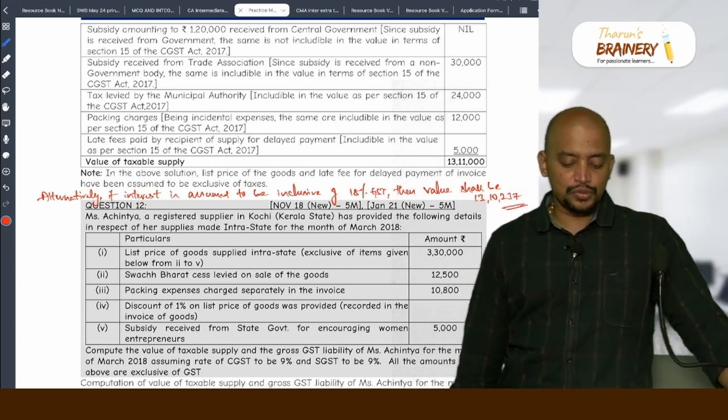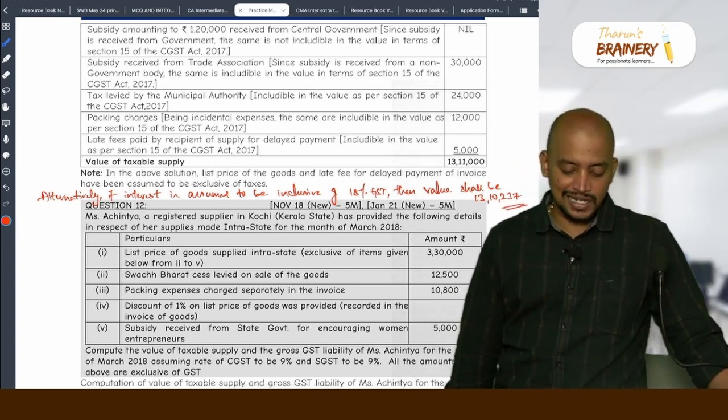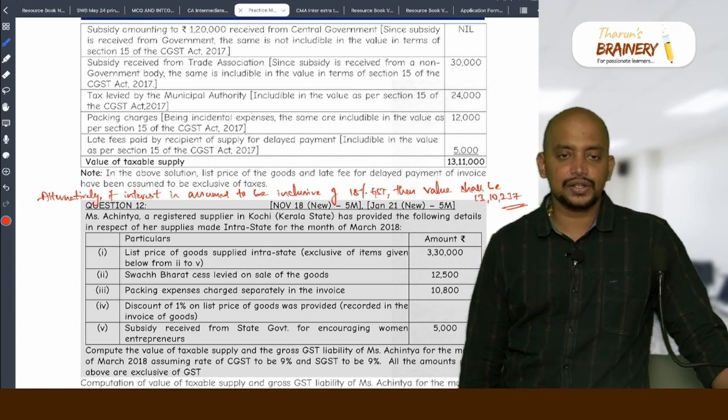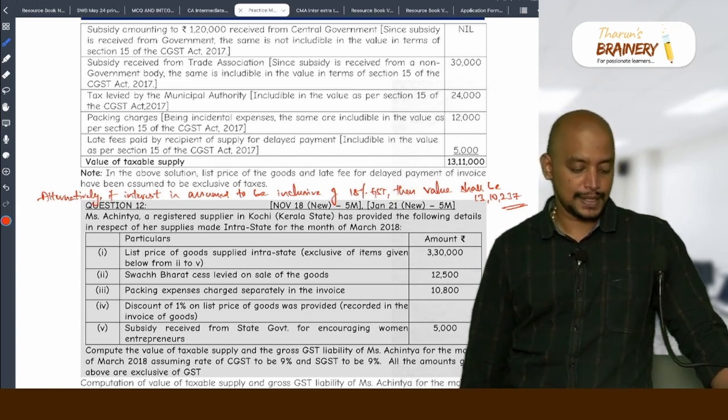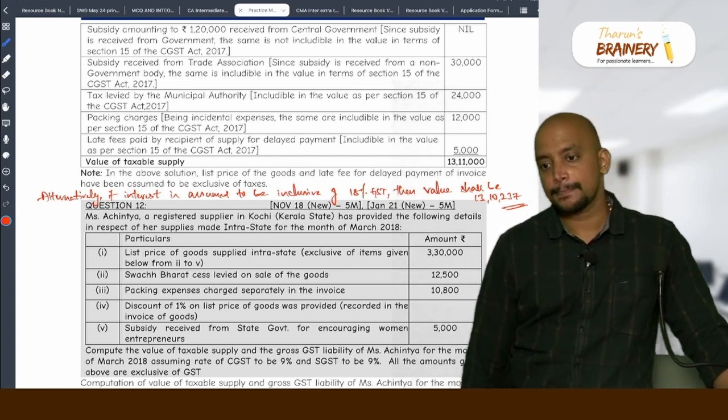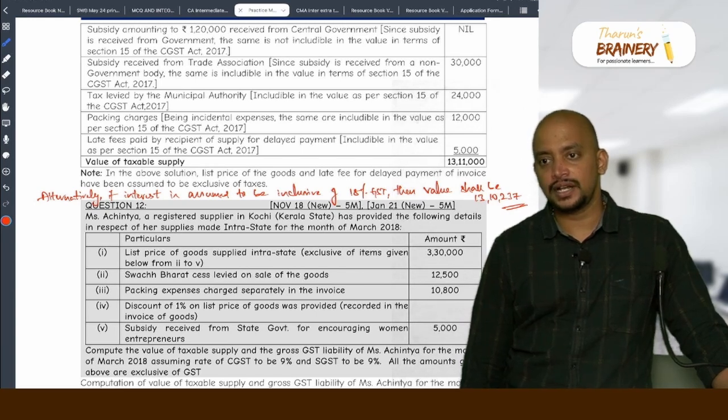If interest is assumed to be inclusive of 18% GST, then value shall be 13,10,237. Done?